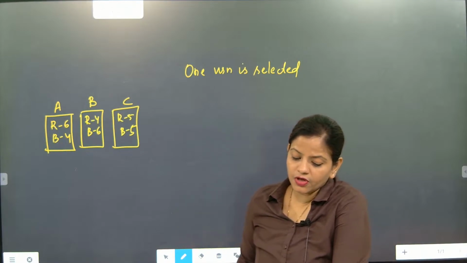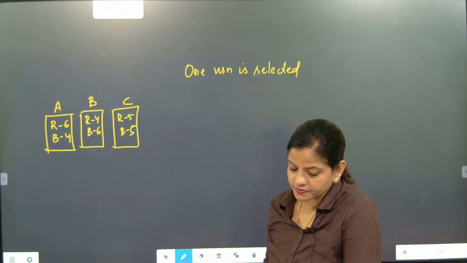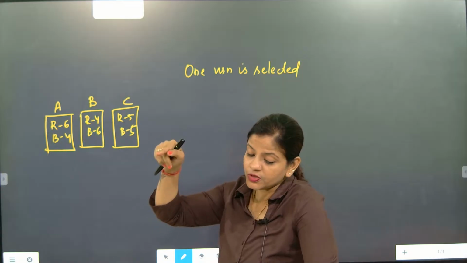What they are telling: if the ball drawn is red, so you have to pick which ball? Red ball.